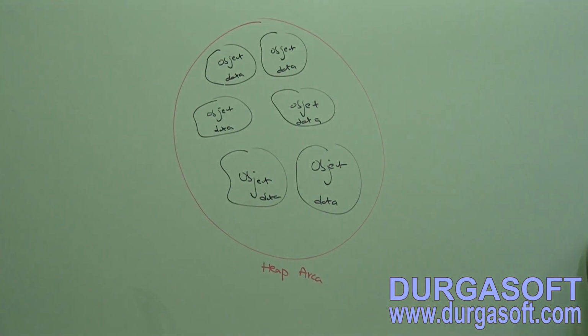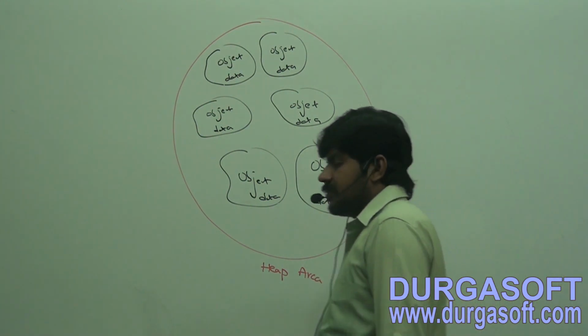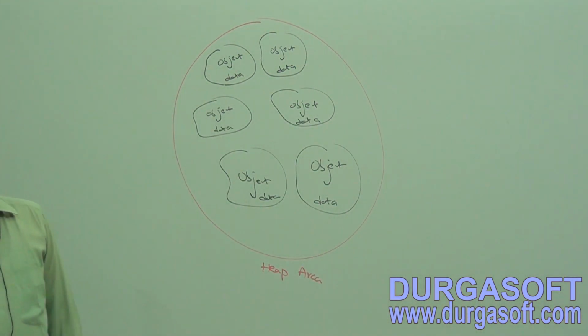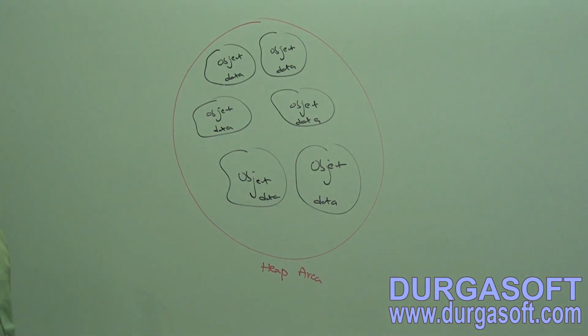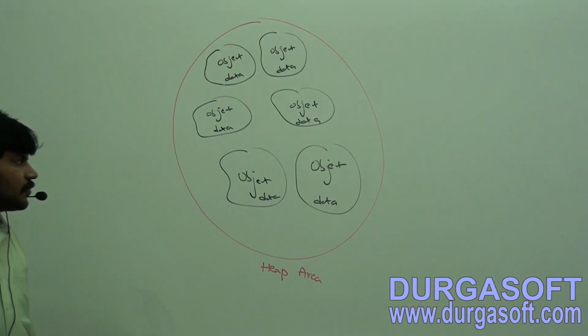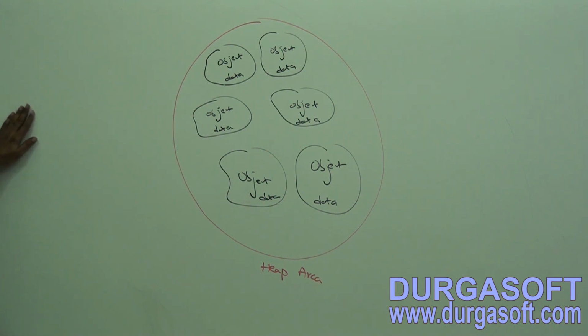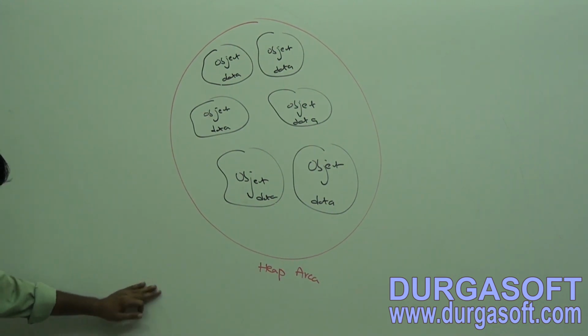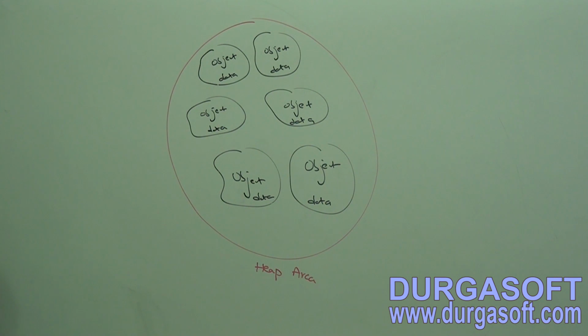Okay, take this example, take the diagram. So what is the heap area? Which data will be saved in the heap area? Next, at what time will the heap area be created? Next, how many heap areas are possible? Make sure you have clear clarity.